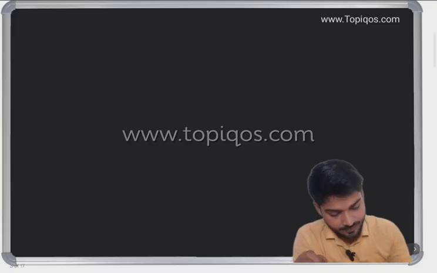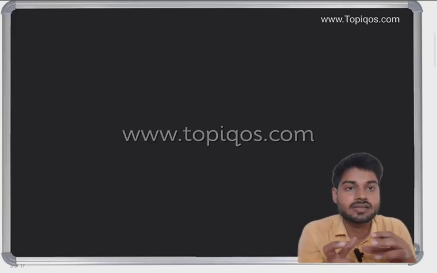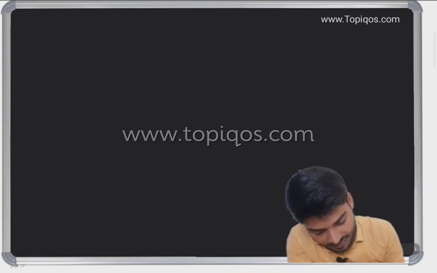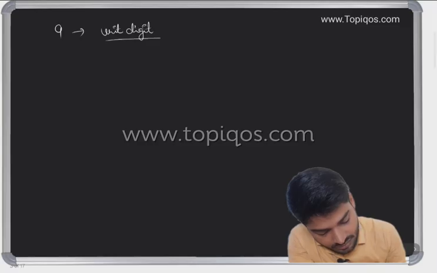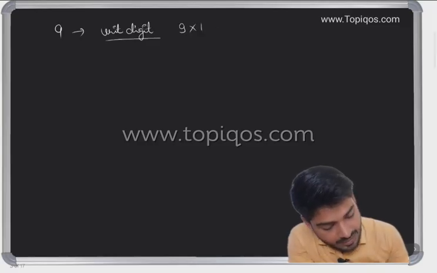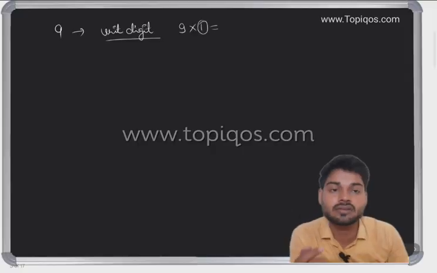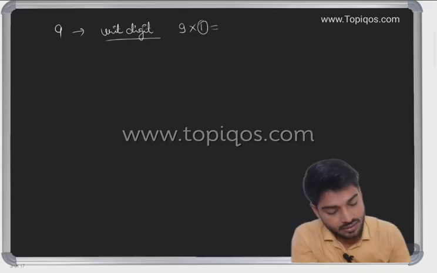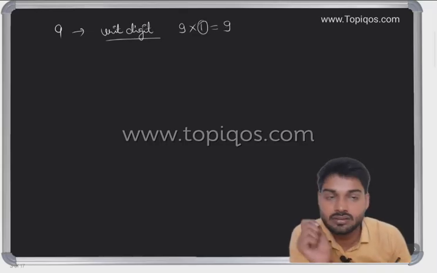Just a second. Okay. Let me simplify and we'll see how it goes. So in the case when I have written, like earlier, I have written 9. So 9 is what? 9 is a unit digit. If I say 9 is a unit digit, it means 9 can be written as 9 into 1, because why am I multiplying with 1? Because it is at the unit place. Okay. So 9 into 1 is 9.